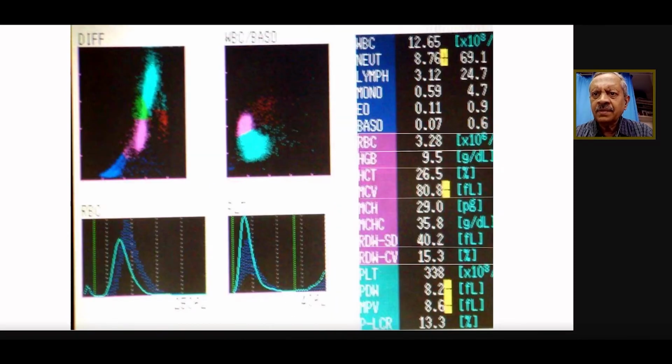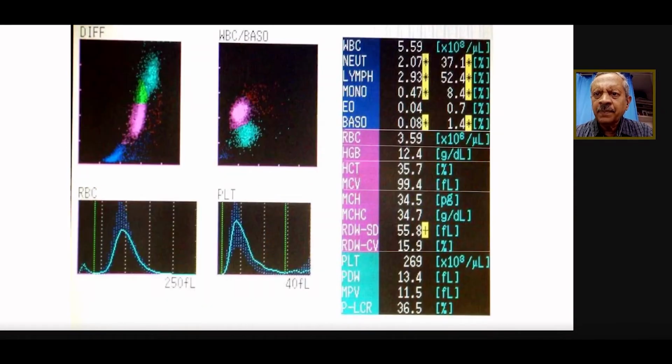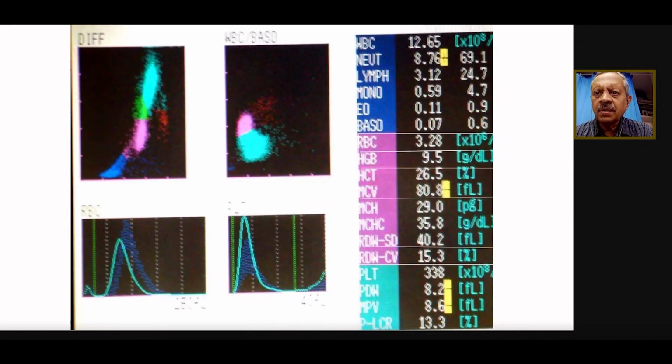The last one, here the patient's hemoglobin is 9.5. MCV is low and the RBC count is 3.28.